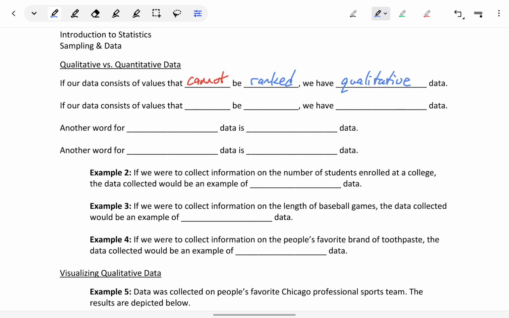So when the responses don't have a numerical value where we can say one is larger than the other, it's questions like favorite color, eye color, favorite brand of sneakers, something like that. If our data consists of values that can be ranked, so one result is definitely larger or smaller than another, we refer to that as quantitative data.